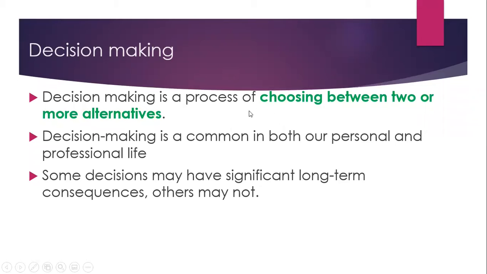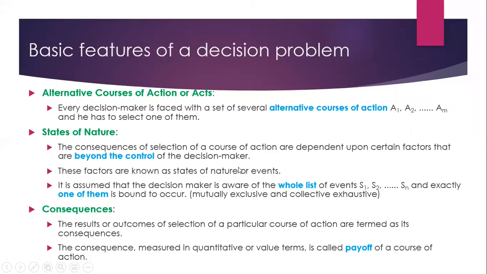Decision making is a process of choosing between two or more alternatives which are available to us. Decision making is a common phenomenon in both our personal and professional life. Some decisions may have significant long-term consequences. So what are the basic features of a decision problem?